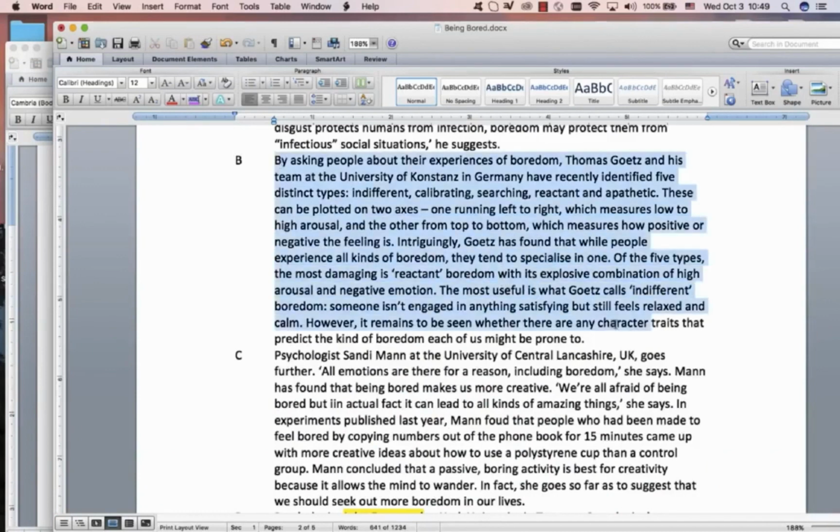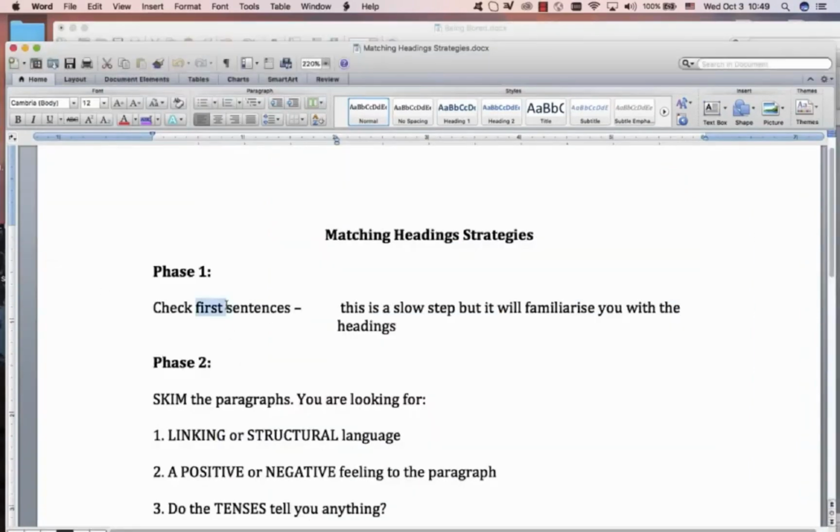Also notice, these are quite big paragraphs. There's a lot of information. So in the bigger paragraphs, it's more likely that you will have to look at the first and second sentence. I'm going to go back to this document and say, check first and sometimes second sentences.